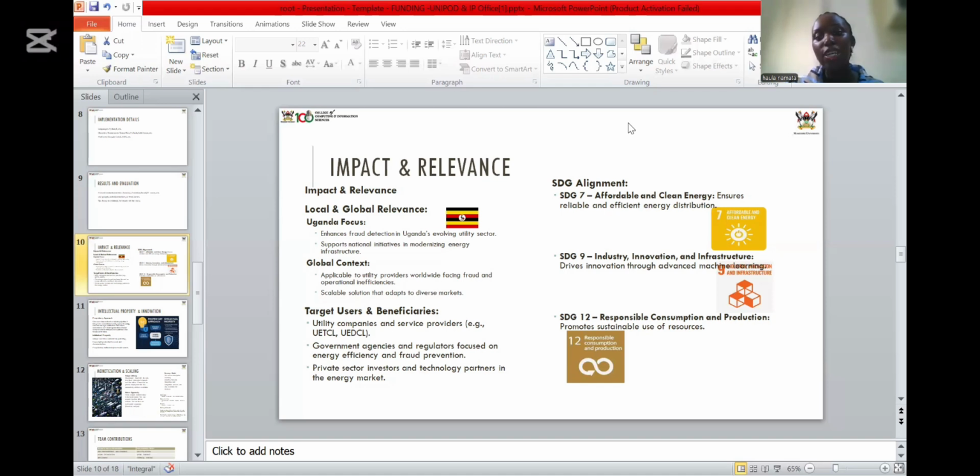For SDG alignment, we align well with SDG 7, which is affordable and clean energy. Our solution ensures there's reliable and efficient energy distribution, and also SDG 9, which is industry, innovation, and infrastructure. So our solution drives innovation through advanced machine learning techniques: multi-strategy learning, sparse learning, knowledge distillation. It fosters innovation and infrastructure that way. And then there's also responsible consumption and production. Here, our solution promotes sustainable use of resources.